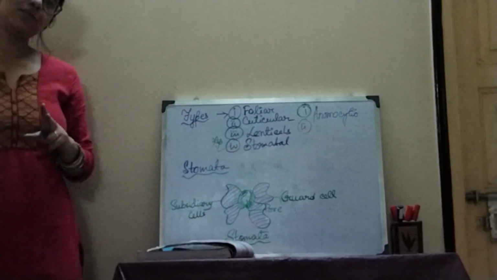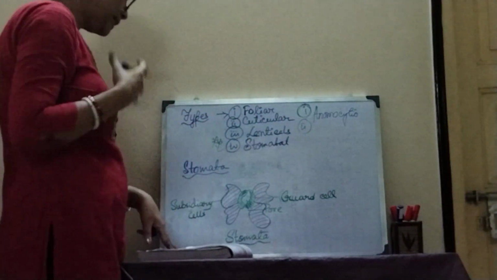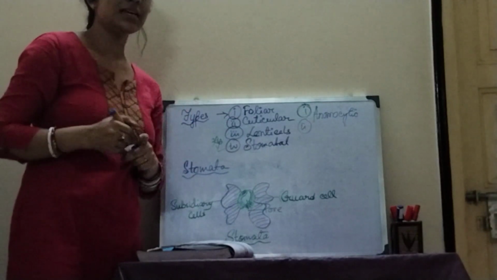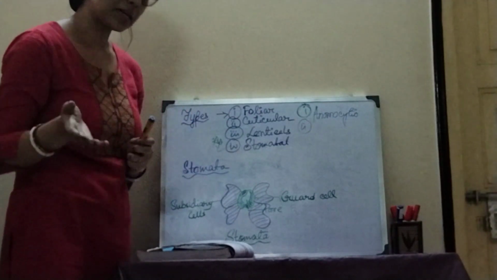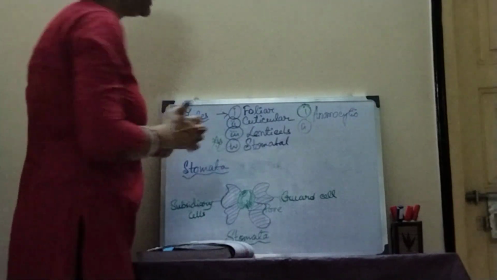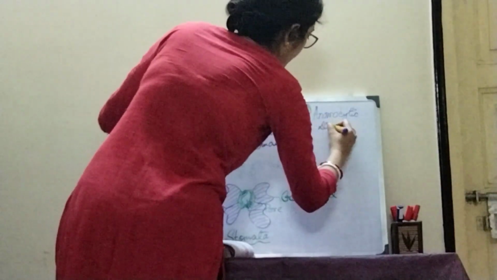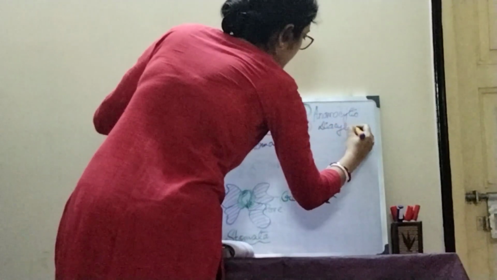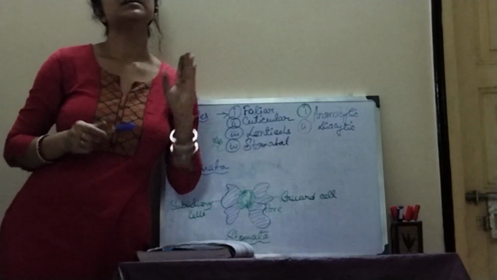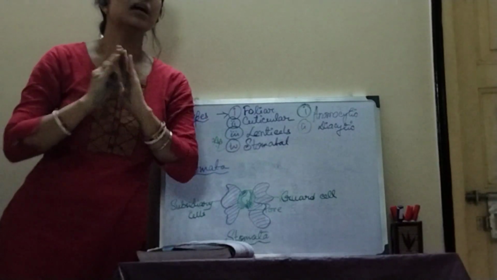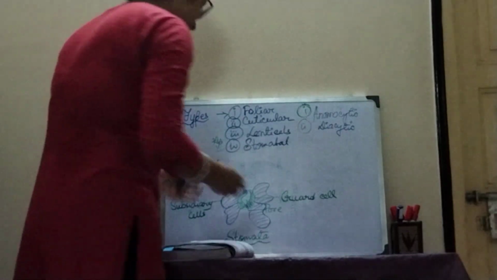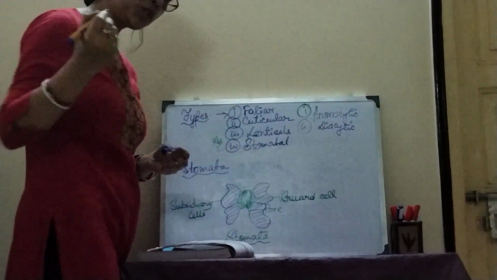In case of the 5 major categories, the anomocytic type is when a limited amount of subsidiary cells is present in the stomata. Next is diacytic. Diacytic means when only 2 subsidiary cells are present covering the guard cells in the stomata. Next is anisocytic.